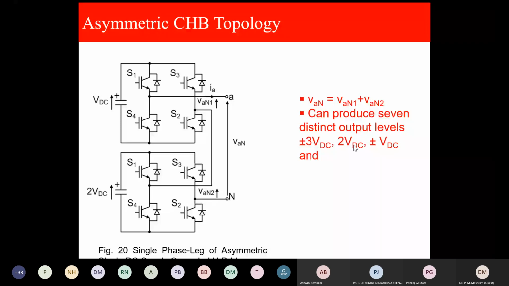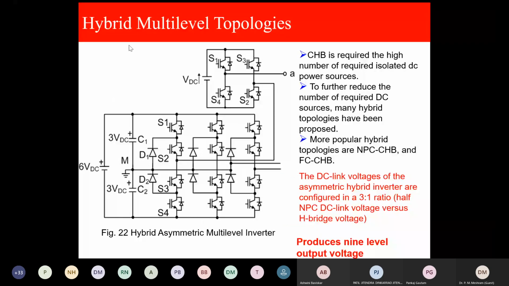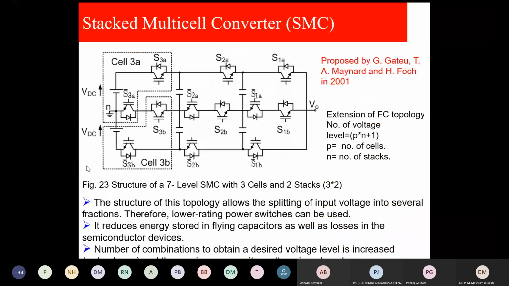This is another hybrid multi-level. This is NPC with the cascaded. This is called asymmetric multi-level because the input voltages are not symmetric. This is VDC and this is 6 VDC. This is stacked multi-cell. It is the extension of flying capacitor. So I will not go into detail of this.